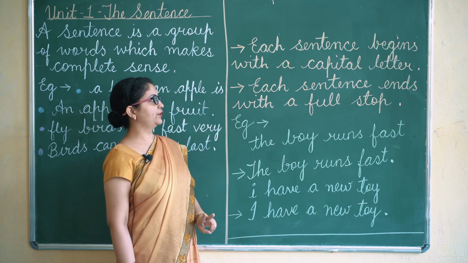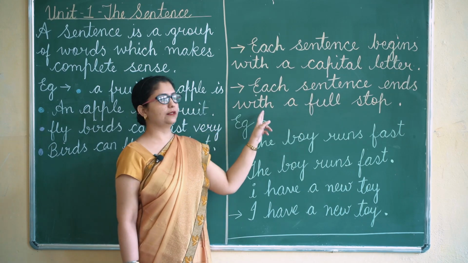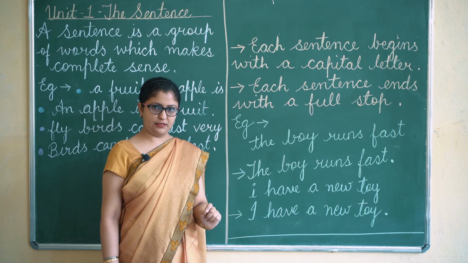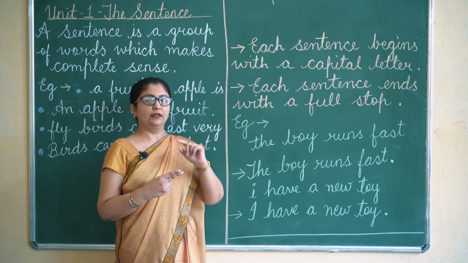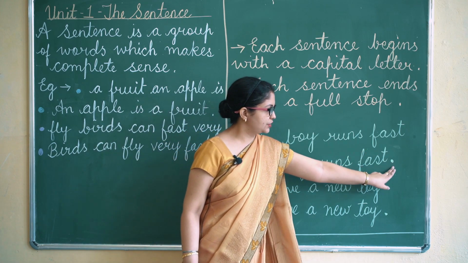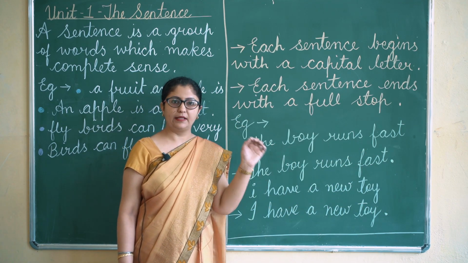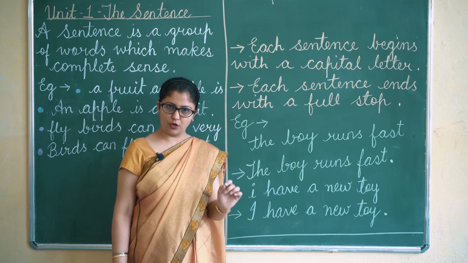The second important point is, each sentence ends with a full stop. Whenever we are writing a sentence, the second thing we have to keep in mind is that we have to put a full stop whenever a sentence ends. Don't forget to put the full stop.